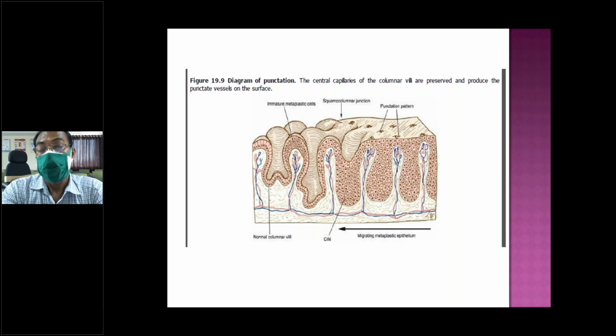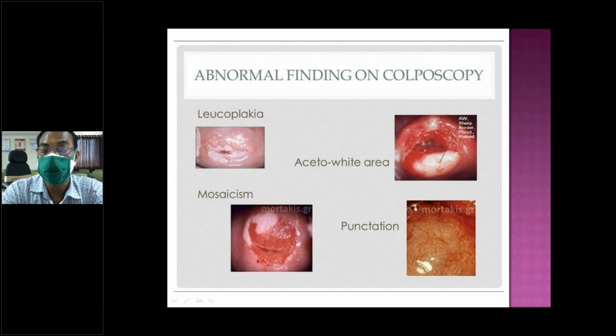Here you'll see the acetowhite area visualized. This is punctation, the dot area, and there is a mosaic pattern. It is not very clear, but you can see the mosaic pattern here.